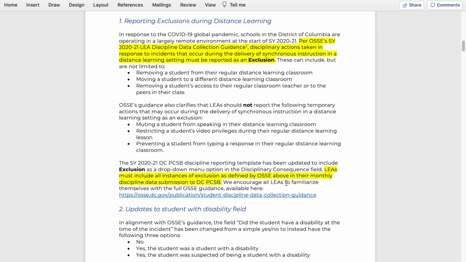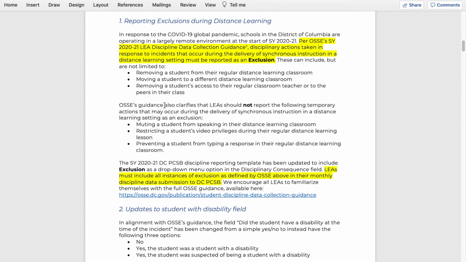If you have not already read OSSI's collection guidance for this year, I highly encourage you to do so. It's very informative and it has a lot of information about exclusions during distance learning. So the key takeaway here is that disciplinary actions taken during distance learning must be reported as exclusions. And they provide some examples, such as removing a student from their regular distance learning classroom, moving a student to a different distance learning classroom, or removing students' access to their regular classroom teacher or peers.